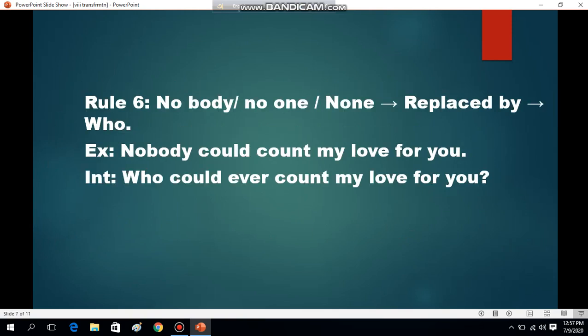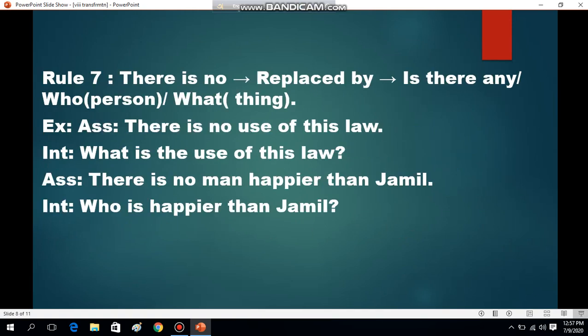Rule 6 says, if you find nobody, no one, none, this will be replaced by who. So, nobody could count my love for you: who could ever count my love for you? And rule 7 says, if you find there is no, it will be replaced by is there any, who, or what. In case of person, who. In case of object, what. So what is the use of this law, and who is happier than Jamil? There is no man happier than Jamil.